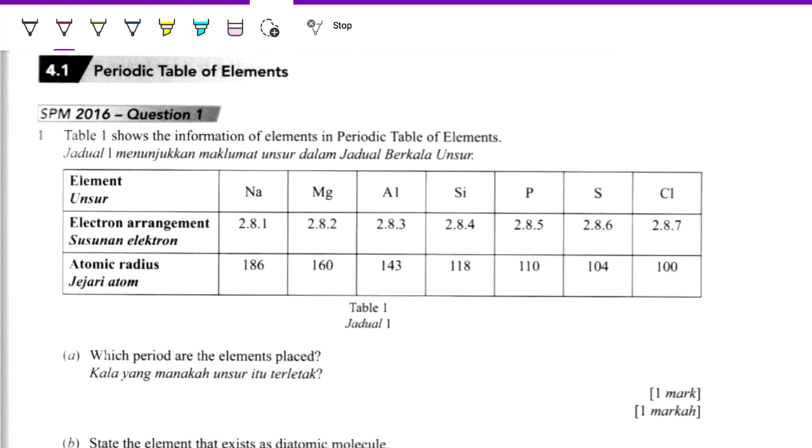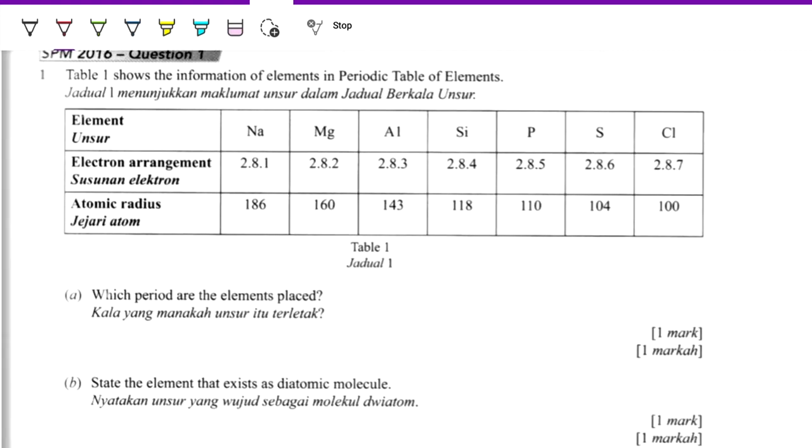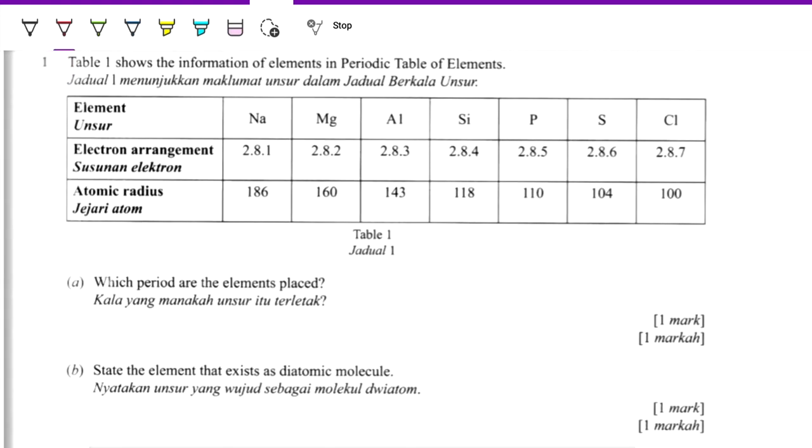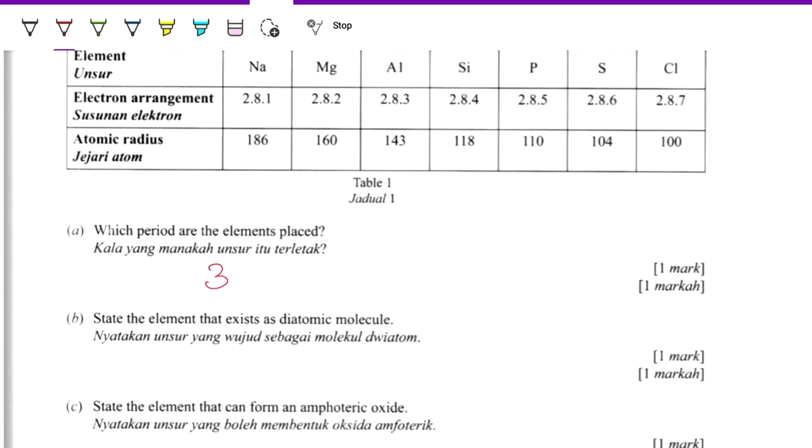Next, in 2016, the table shows the information of elements in the periodic table, under period 3. Which period are the elements placed? You see all have 3 electron shells, so they are in period 3. State the element that exists as diatomic molecules. Diatomic molecules refer to halogen, so here is chlorine, Cl.